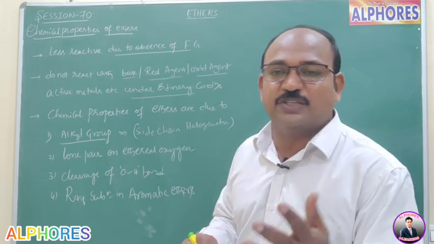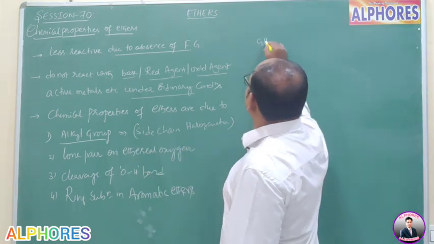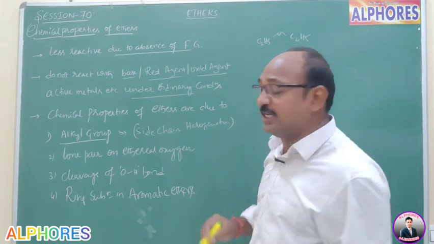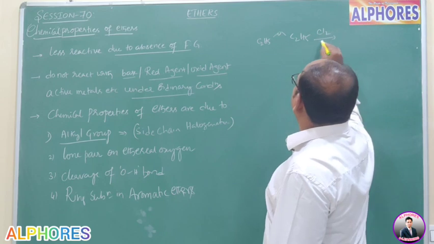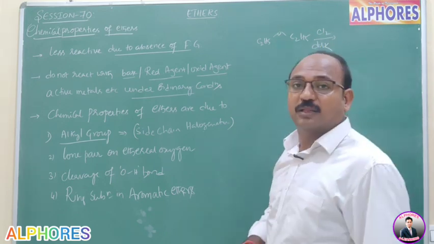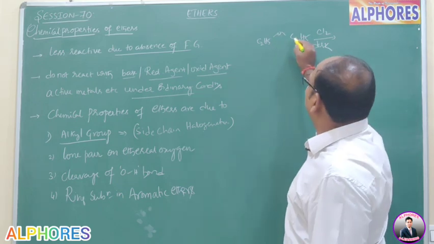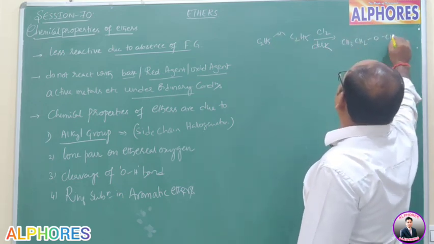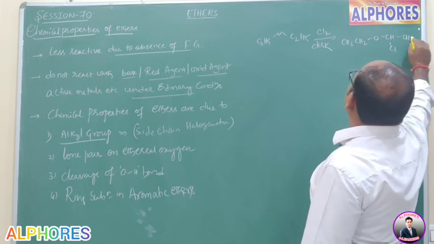For example, C2H5OC2H5 is there. This one upon halogenation, in absence of sunlight, say in presence of dark, then what happened? With respect to oxygen, next carbon: CH3CH2OCHClCH3.